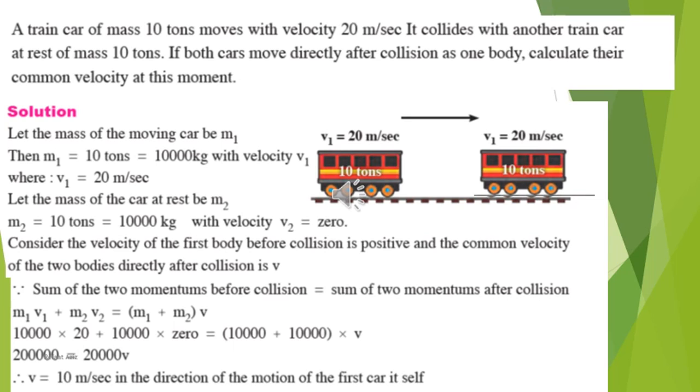Then v is 10 meters per second in the direction of the motion of the first car. This is an easy one.